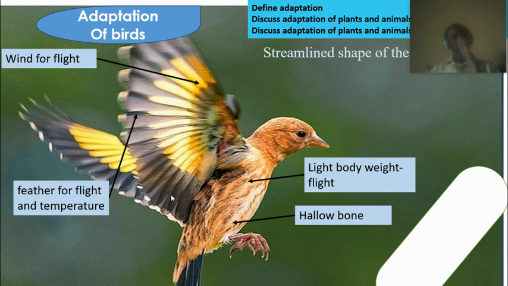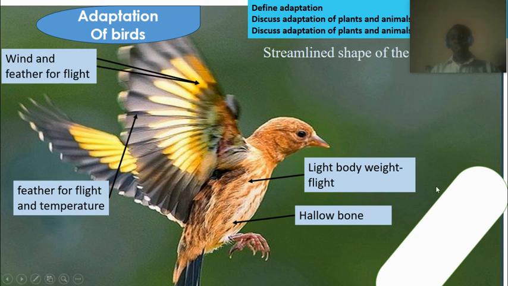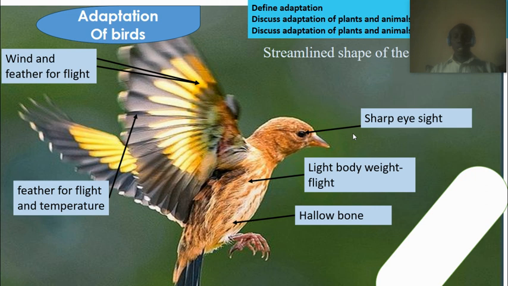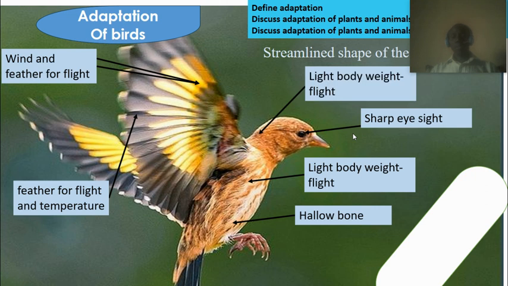Not only that, they have a streamlined body structure. They also have powerful eyesight that can turn to either side for them to see in the habitat where they are. They have a light body weight for flight, as I said earlier.